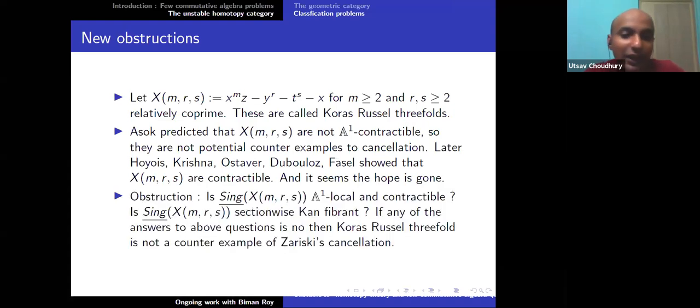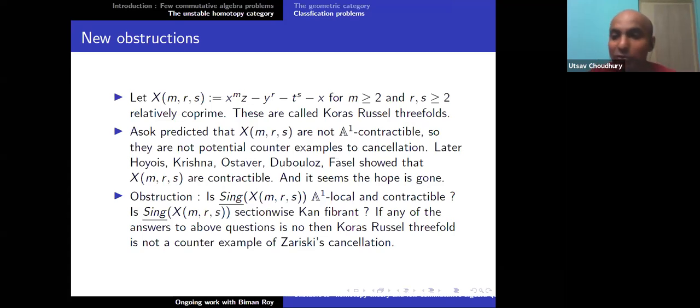But the obstructions are seeing XMRS A1 local and contractible, and seeing XMRS connection-wise confinement. So these two obstructions are still left, and this was completely overlooked by the topologists. So together with my PhD student, we started investigating this. Suppose if any one of the answers to our question is no, then the Pores Russell threefold is not a counterexample of Zariski's cancellation. Sad.